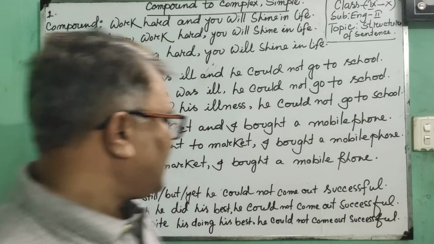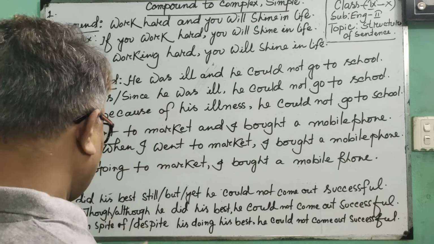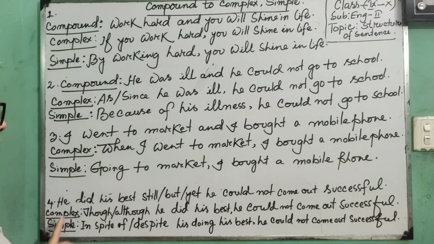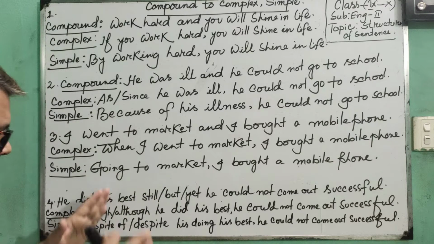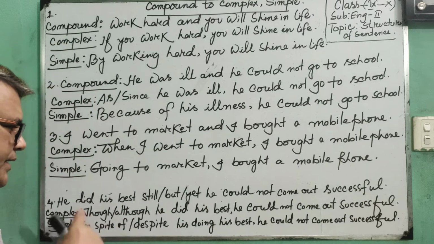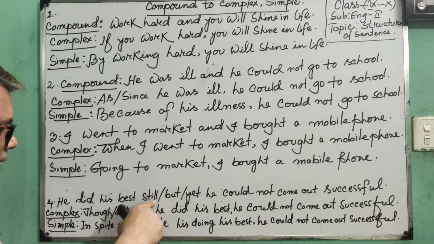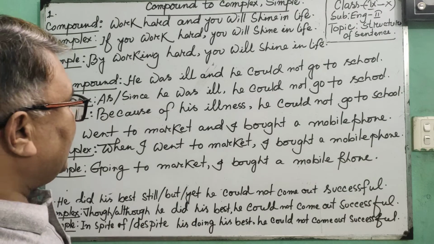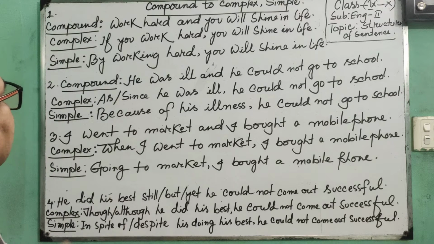You can see that I have already written 4 types of sentence. 3 sentences are connected with and, and 1 sentence is connected with still, but, yet. Yes, still, but, yet express the same meaning, so I have written 1 sentence with still, but, yet.